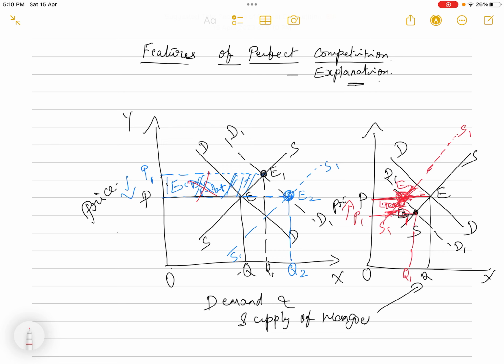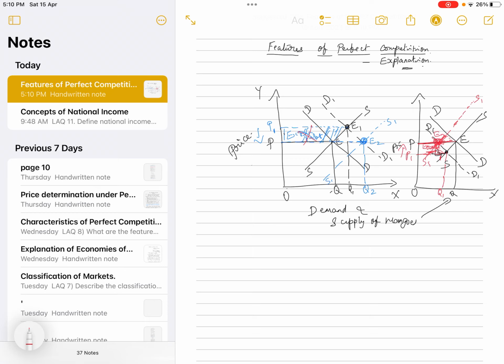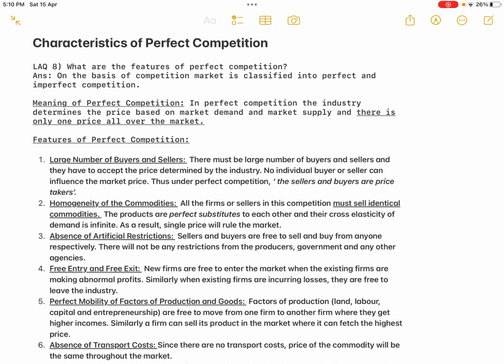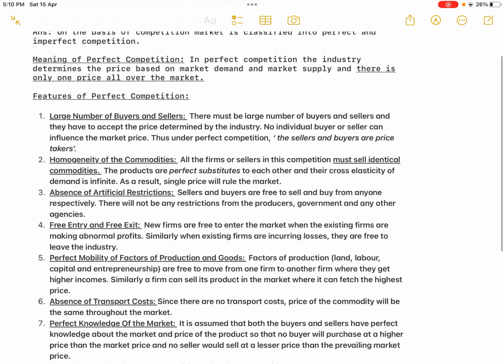So now what is happening? The price is going up from P1 to P. So these losses will be wiped out. So everybody again will be making only normal profits. So that is the reason there is a condition that new firms should be allowed to enter the industry and existing firms should be allowed to leave the industry. So then there will not be any abnormal profits or losses. Every firm will be making only normal profits and the price will come back to the original equilibrium price.